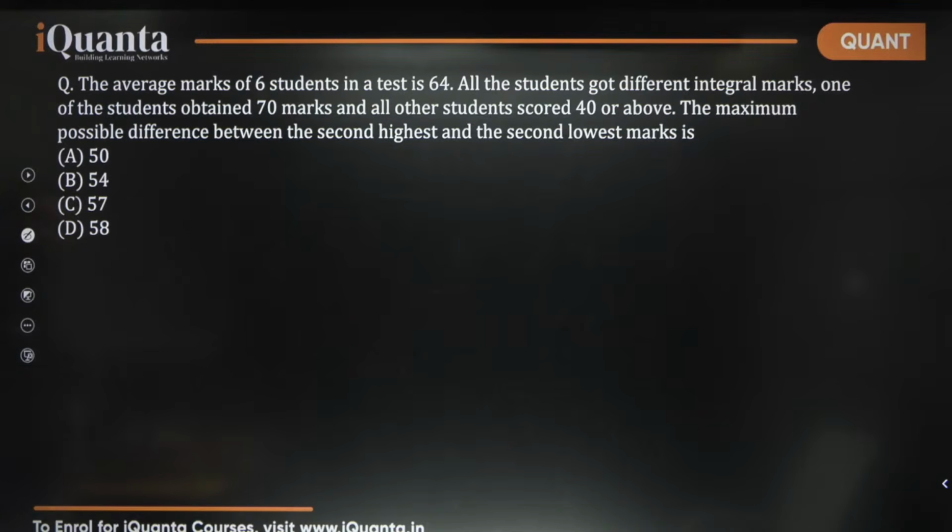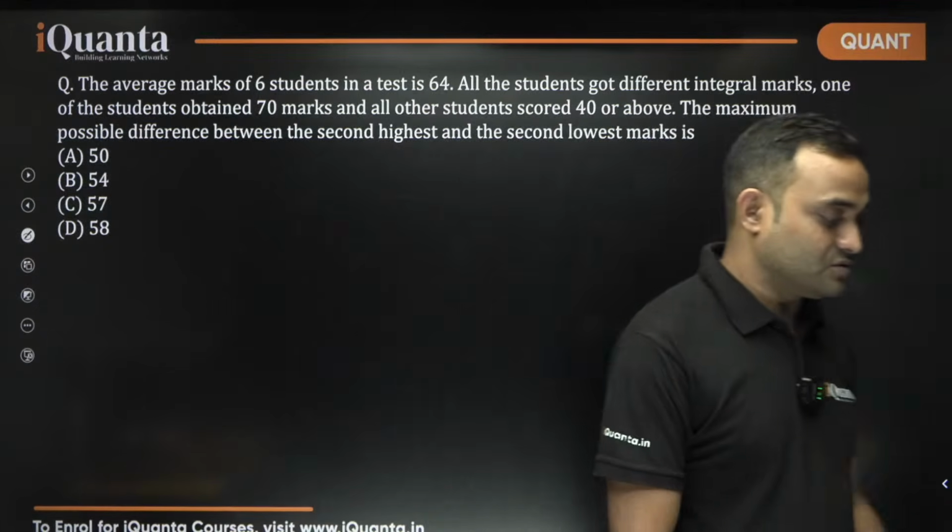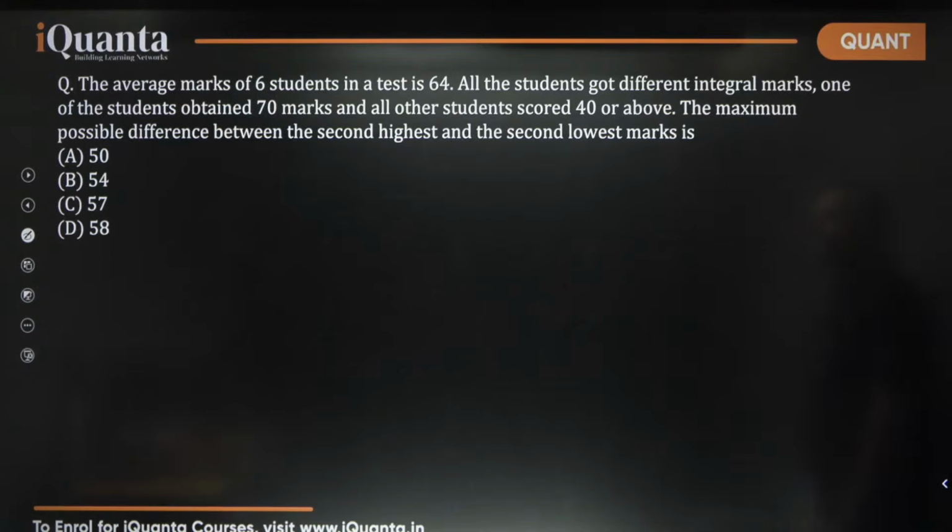Now this is a good question. There is a high chance of mistake if you don't solve this carefully.